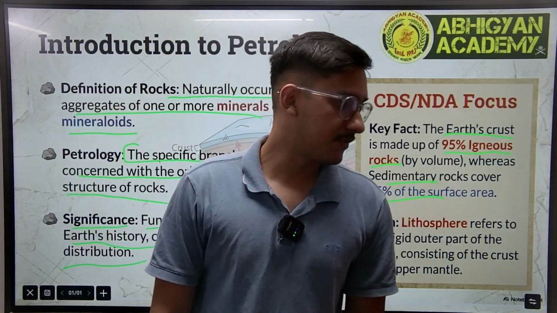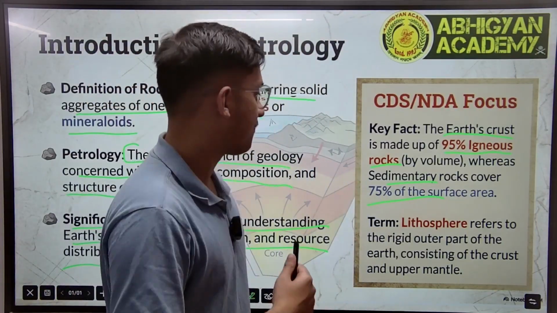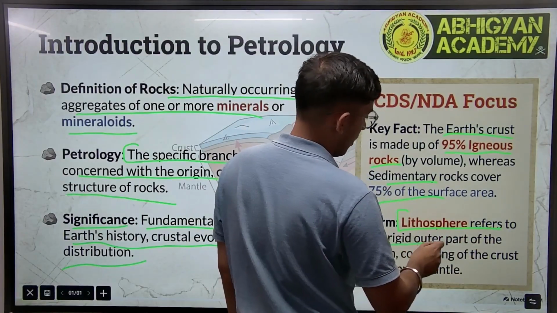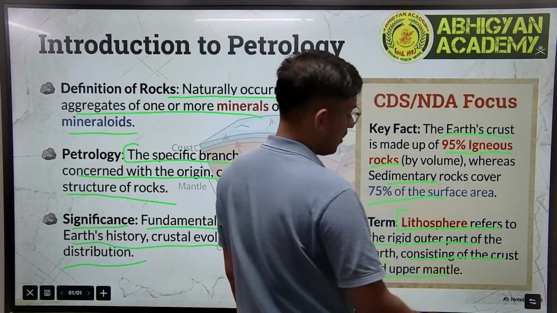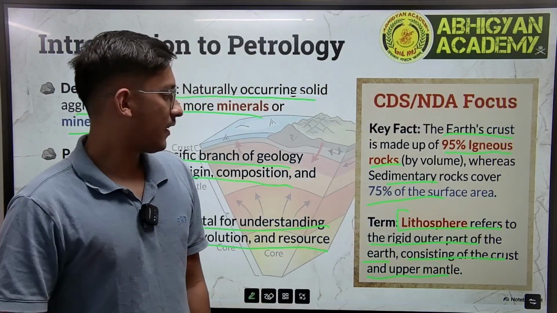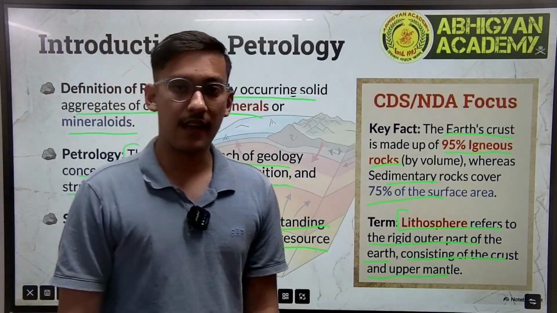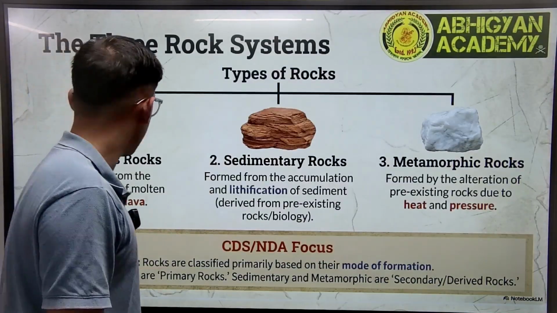Now we come on to something which we often hear, which is lithosphere. So what is lithosphere? Lithosphere refers to the rigid outer part of the Earth consisting of the crust and upper mantle, right? Lithosphere refers to the rigid outer part of the Earth consisting of the crust and upper mantle. So the three rock system. So firstly we have igneous rock.